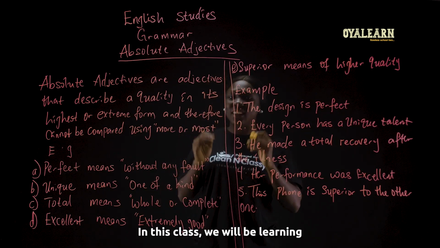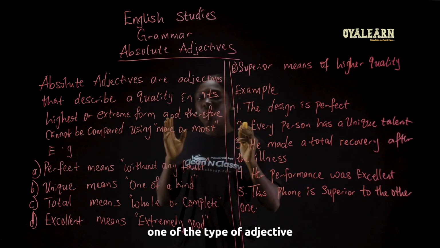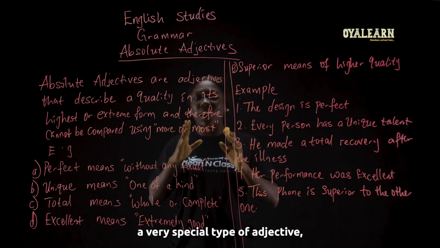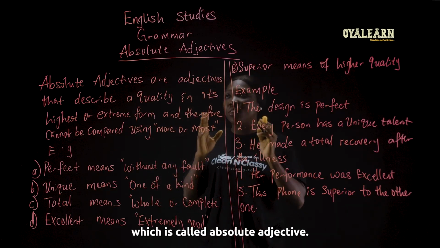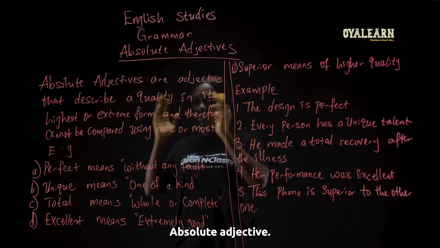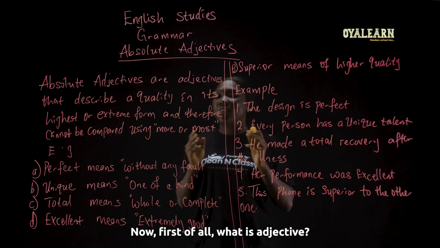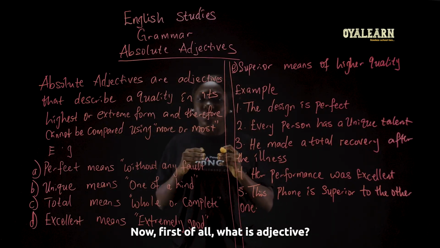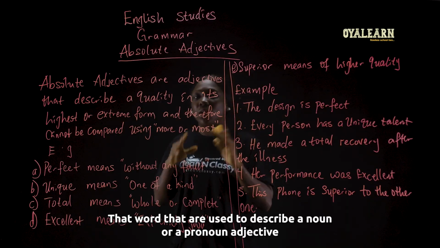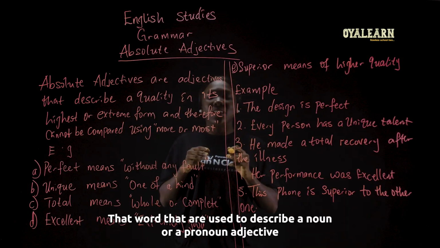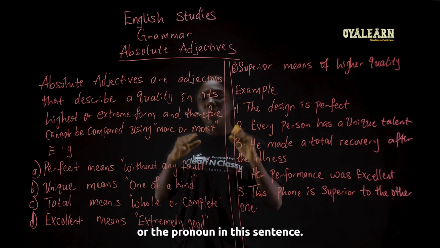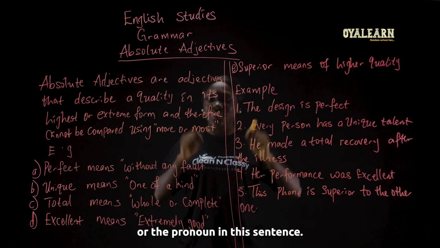Students, in this class, we will be learning one type of adjective, a very special type of adjective, which is called absolute adjective. Now, first of all, what is an adjective? Adjectives are words that are used to describe a noun or a pronoun. An adjective gives us more information about a noun or the pronoun in the sentence.